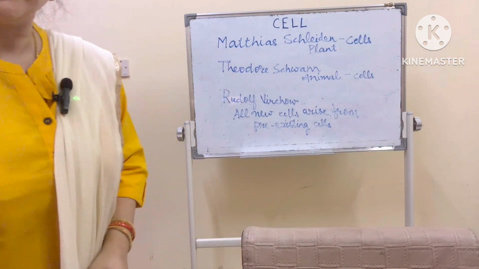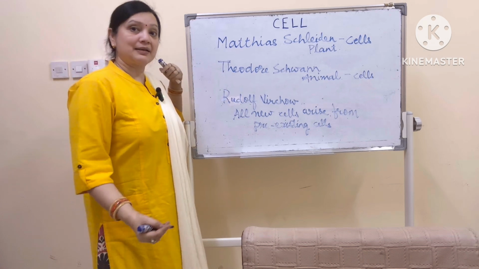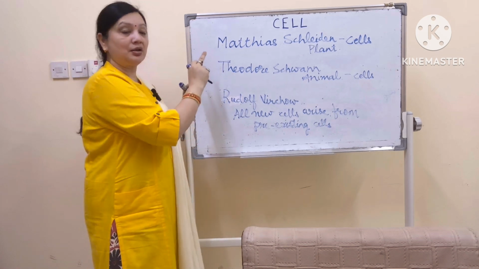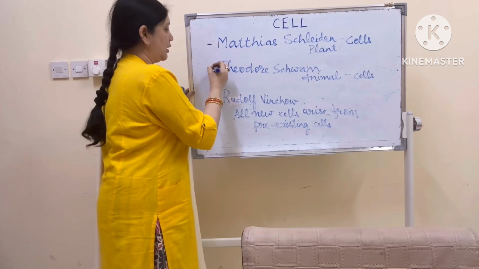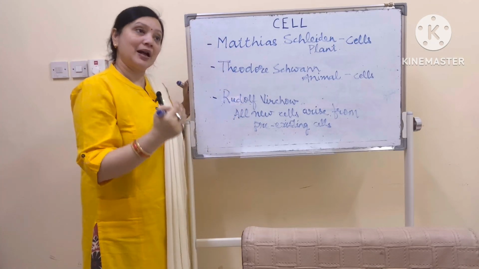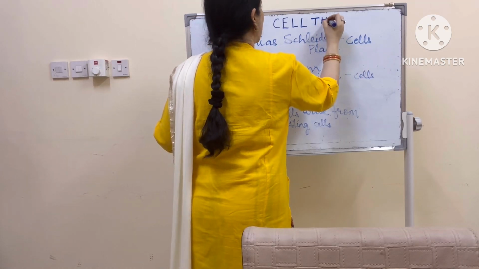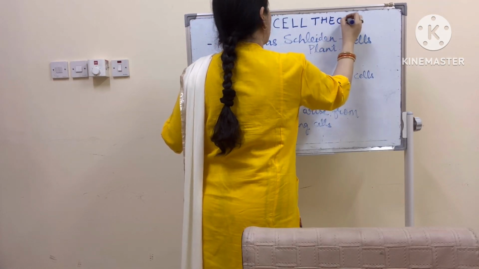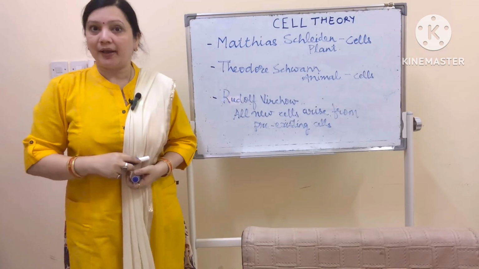Now, the summary of whatever these three scientists said, Matthew Schleiden, Theodor Schwann, and Rudolf Virchow, their combined study is known as cell theory. Cell theory has three postulates.